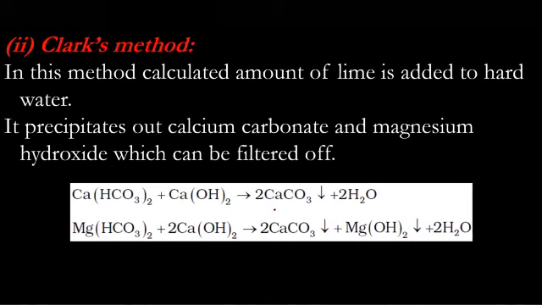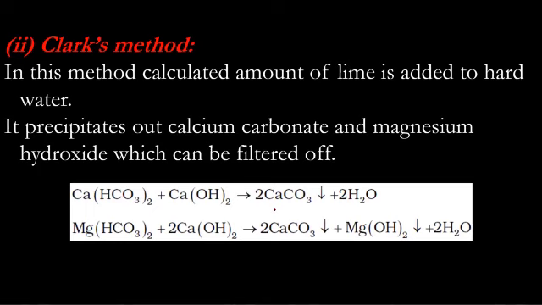Second, Clark's method. So the first one is very easy: you just boil and temporary hardness will be removed. Important are two points: the reactions, and why magnesium hydroxide is precipitated in case of magnesium bicarbonate, while in case of calcium bicarbonate, calcium hydroxide is not precipitated, rather calcium carbonate is precipitated.